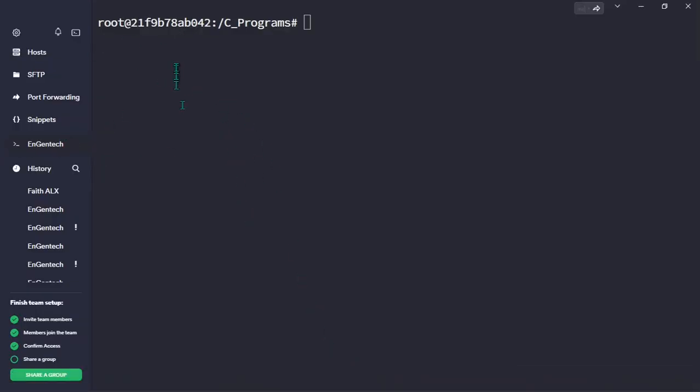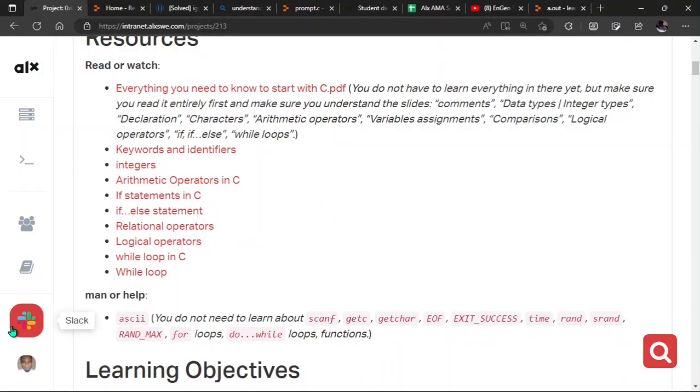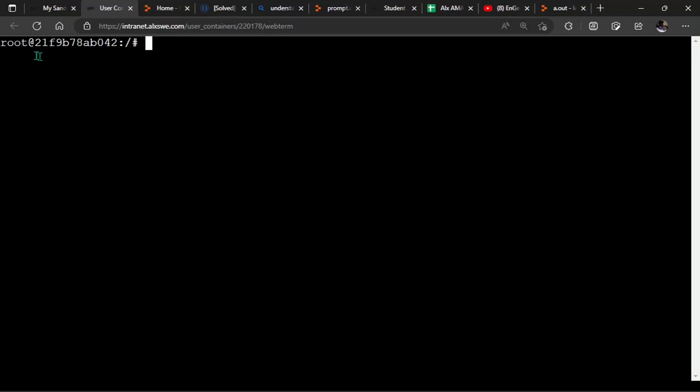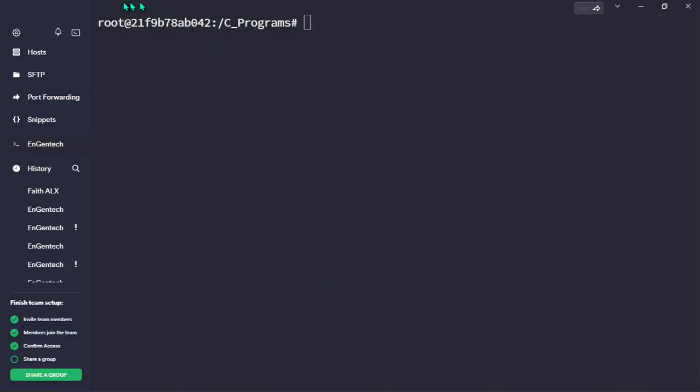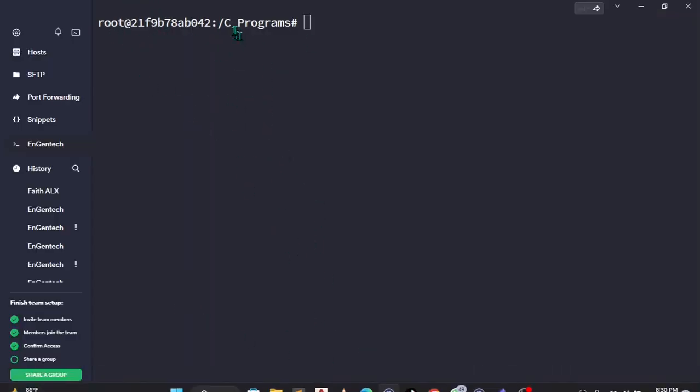Now, if we go to my sandbox, let's just do that for clarity's sake. If I go to my sandbox here and log in right here, now you can see root 021F242, and then if I open here, you can also see the same thing here. So I've connected these to my terminal, and then this C program, what I've been doing all this while to guide you guys.